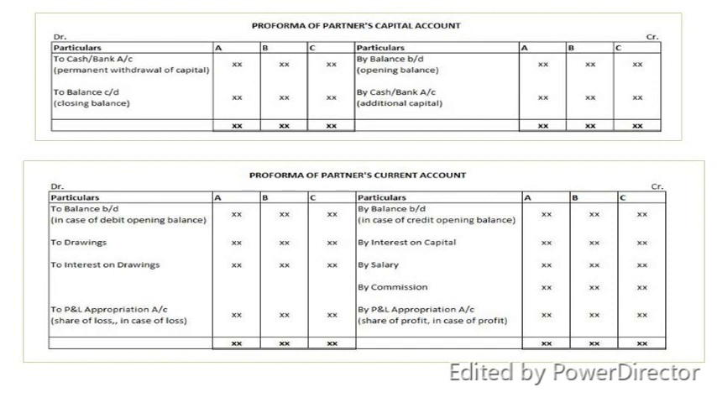All the adjustments regarding drawings, interest on drawings, salary, interest on capital, commission and share of profit or loss are recorded in the current account. The fixed capital account cannot have a negative balance. Students, can you tell me why the fixed capital account, that is the first ledger that you are preparing under this method, cannot have a negative balance?